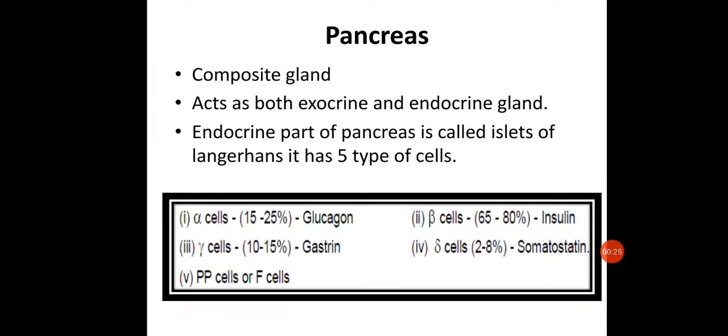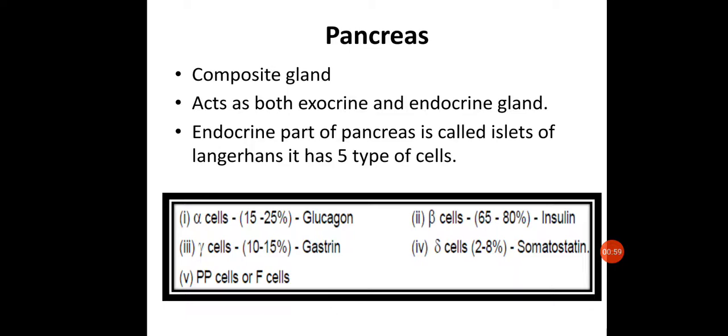Now this pancreas is called a composite gland because it has both exocrine and endocrine glands present in the same gland. Exocrine glands secrete their secretions with the help of a tubular structure, or duct. So these are the glands having a duct. The endocrine part has no ducts, so these are the ductless glands. The pancreas contains both exocrine and endocrine glands.